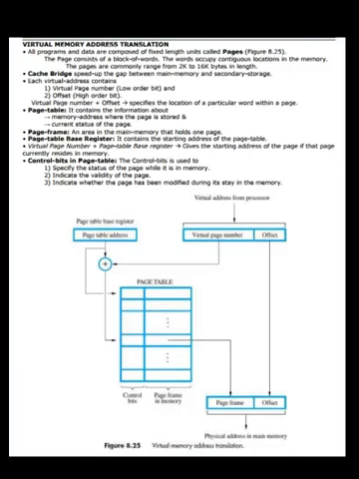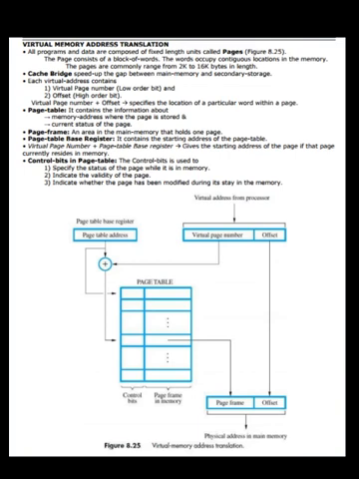Now, let us see virtual memory address translation. All programs and data are composed of fixed length units called pages. See the figure 8.25. The page consists of a block of words. The words occupy contiguous locations in the memory. The pages commonly range from 2K to 16K bytes in length. Cache bridges the speed gap between main memory and secondary storage.